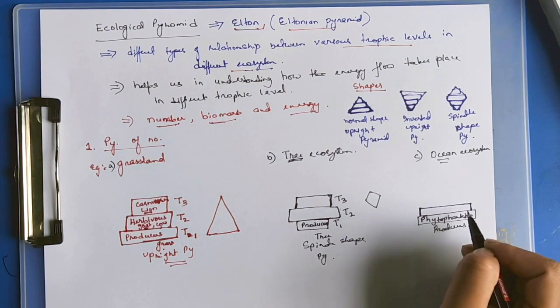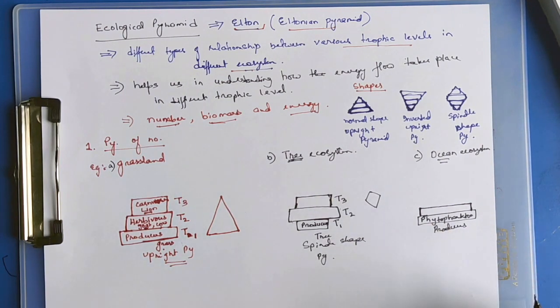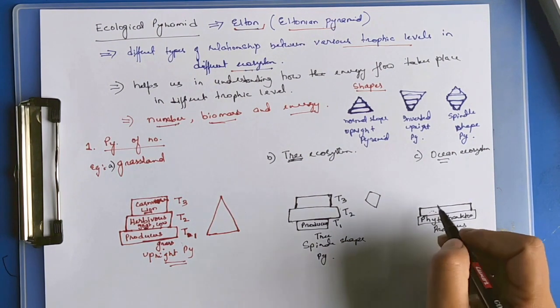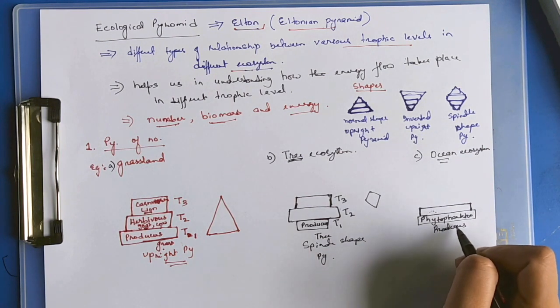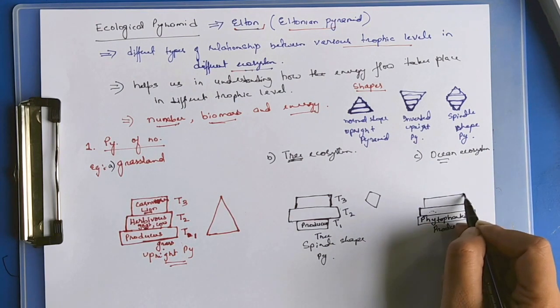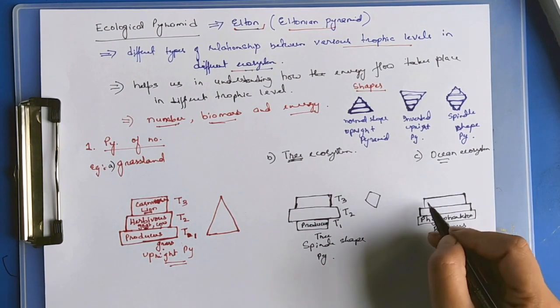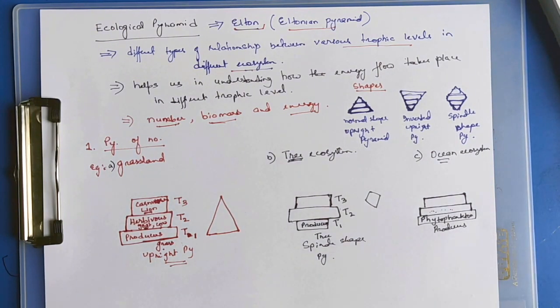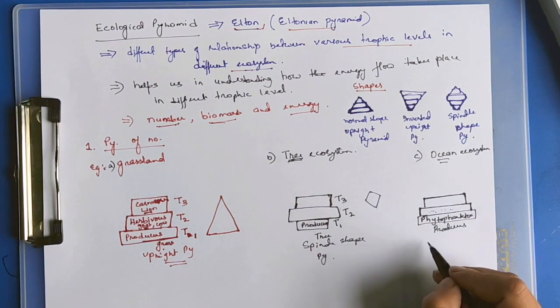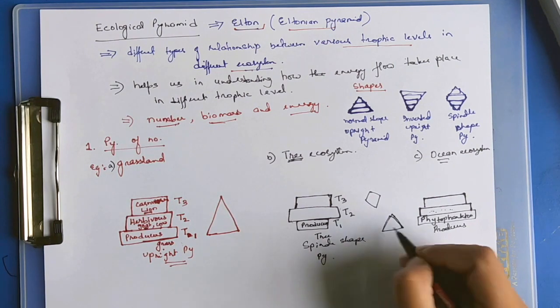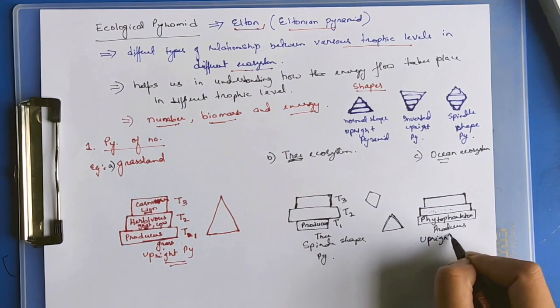Phytoplankton will be the food for some primary consumers like small fish. They will be depending on phytoplankton for their food. Their number as compared to phytoplankton will be lesser. For the secondary consumers, the number would be lesser as compared to primary consumers. So we get an upright pyramid.